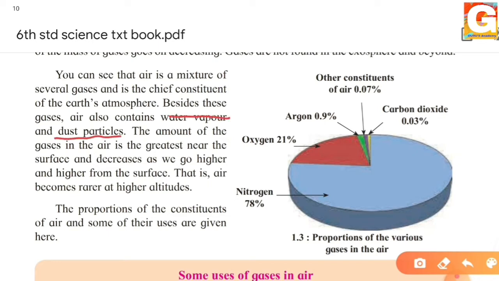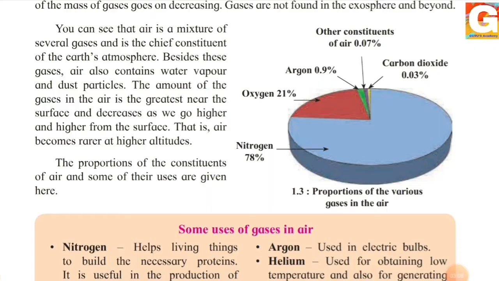The amount of gas in the air is greatest near the surface, that is in the troposphere, and decreases as we go higher and higher from the surface. Students, have you seen mountaineers, when they climb mountains, go high above the earth's surface?